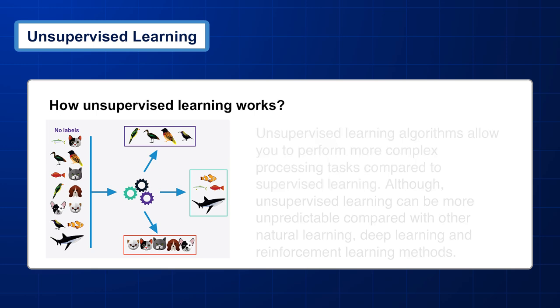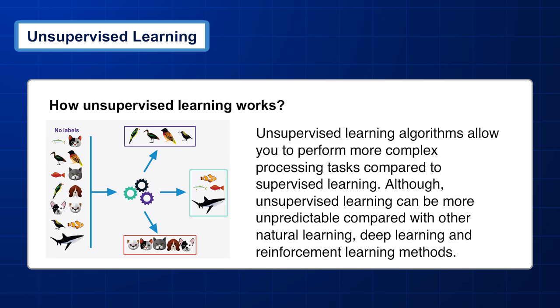Unsupervised learning algorithms allow you to perform more complex processing tasks compared to supervised learning, although unsupervised learning can be more unpredictable compared with other learning methods, such as natural learning, deep learning, and reinforcement learning.